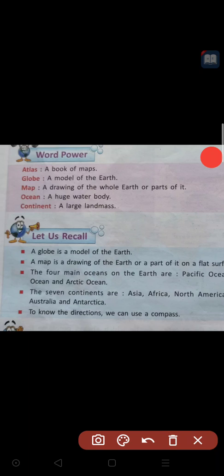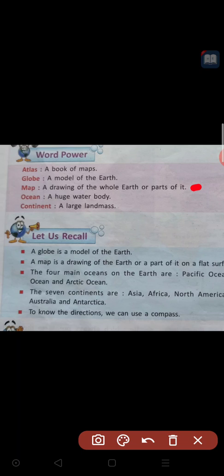What is a map? A map is a drawing of the whole earth or part of it. Some part of the earth also we can draw on a flat surface. It is called a map. We are calling it a map.